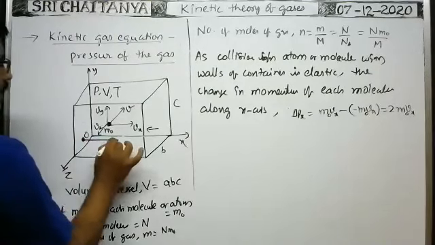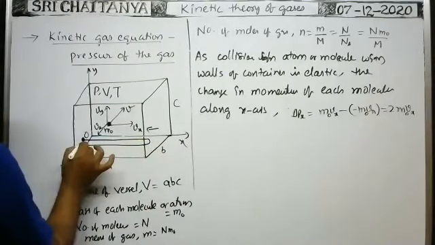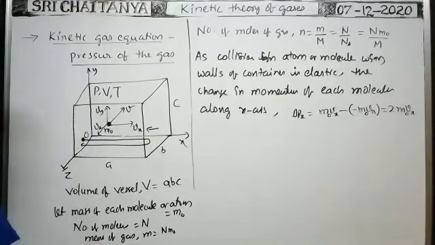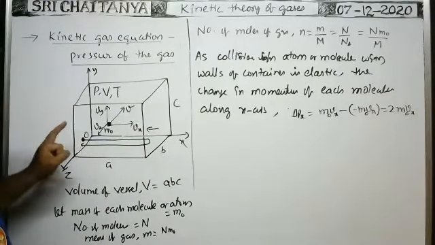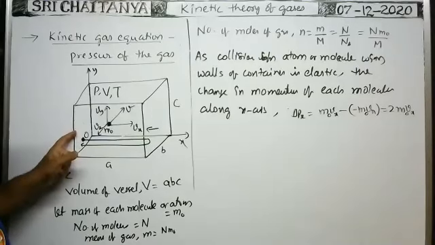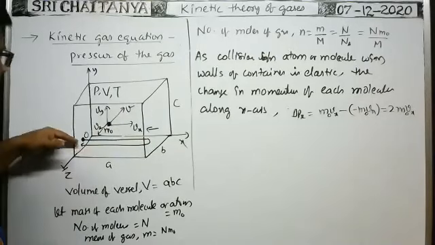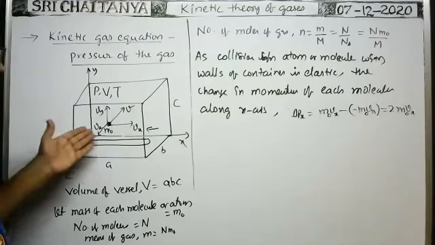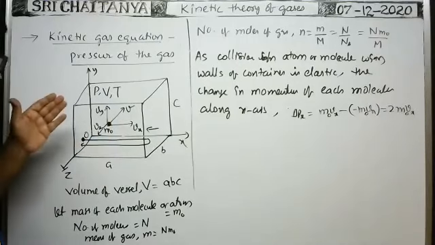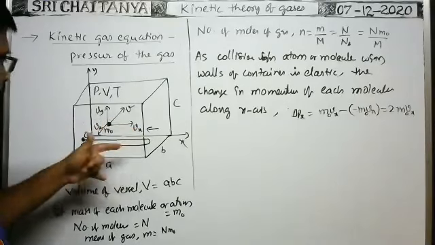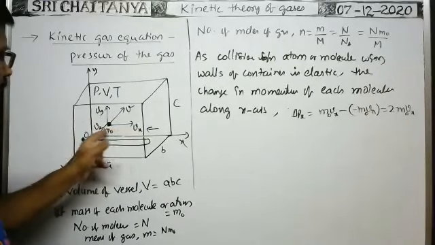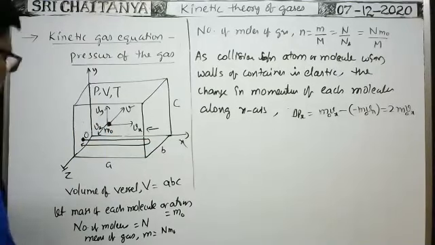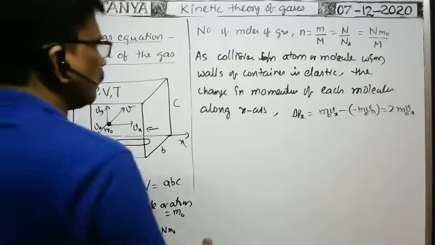It travels in this direction, makes collision with the wall, and again makes another collision with the same wall. What is the total distance traveled? 2a. Along this direction, the speed of the particle is vx. So to travel this much distance, the time taken is, say, delta t.